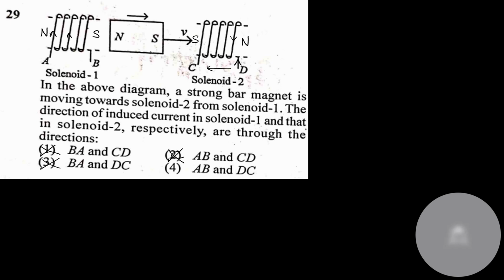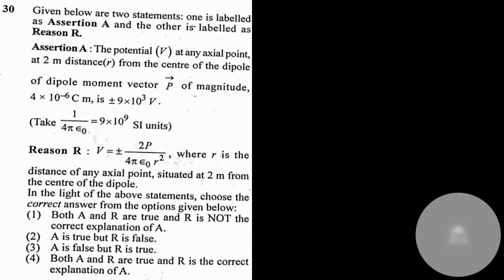Now this question is from electrostatics of electric dipole. Potential at an axial point is P by 4 pi epsilon naught r square, and potential at the equatorial point is obviously 0. Now let's apply this formula in part 1 and see what happens.